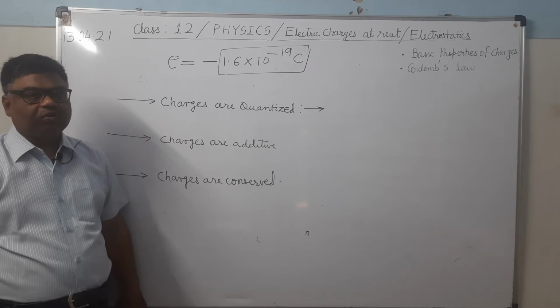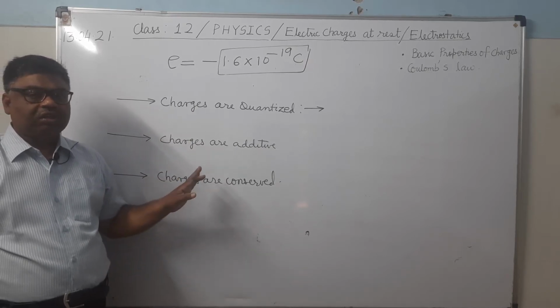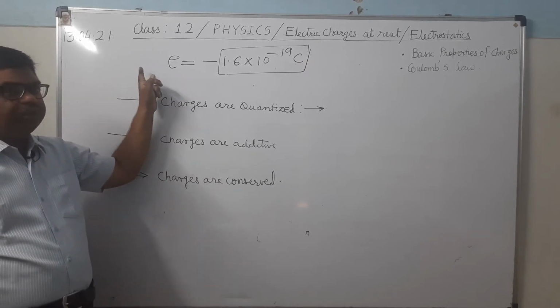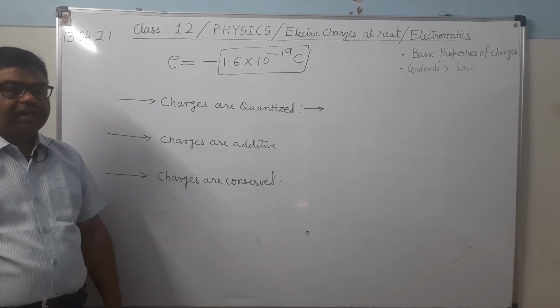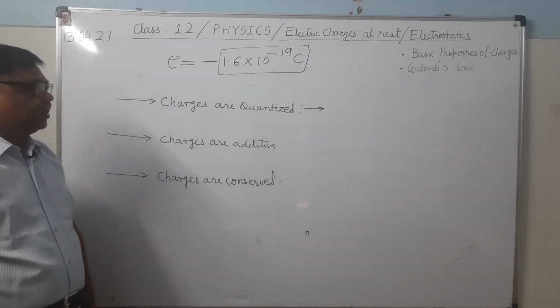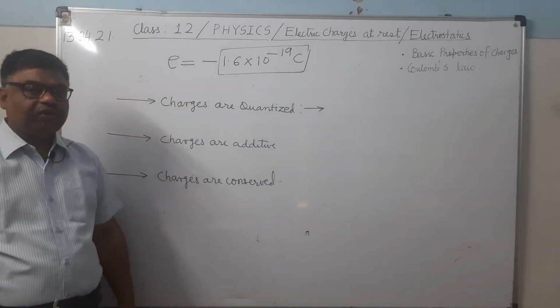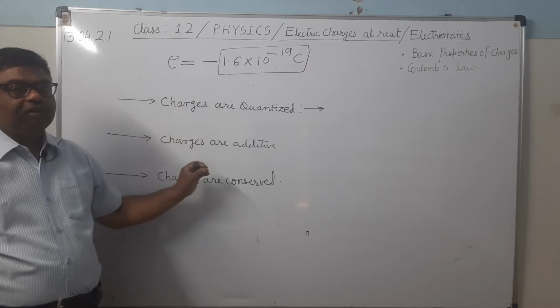Quark is not in our course. Up quark, down quark, this is not in our course. It's clear. So for our course, we will assume that electrons are indivisible particles. They cannot be further subdivided. These are the fundamental particles: electrons, protons, and neutrons. And according to the modern concept, all are made up of quarks.